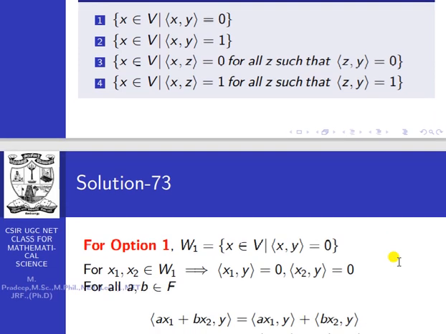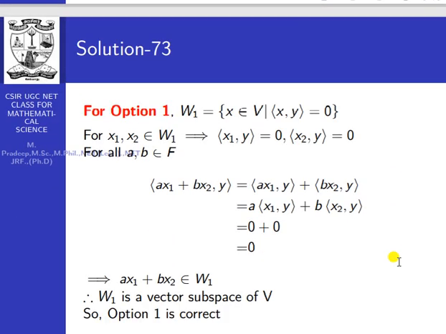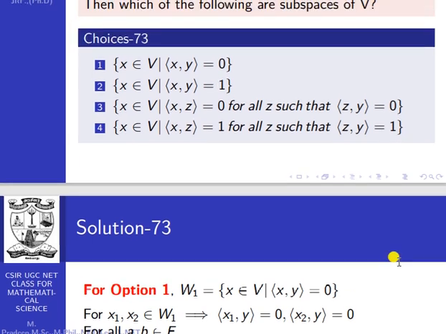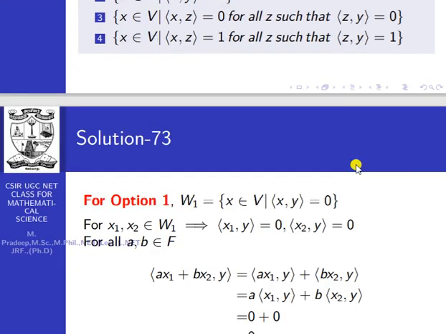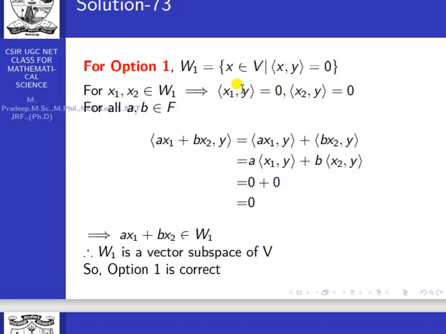So we have already discussed in problem 3 how to prove that something is a subspace of the vector space V. The same idea is used for this problem also. For the first option, I give the name W1. I want to try to prove whether W1 is a subspace of the vector space V or not. So what is the idea for the subspace? For any two elements x1, x2 in W1, for all a, b belongs to F, I want to prove that ax1 plus bx2 also belongs to W1.